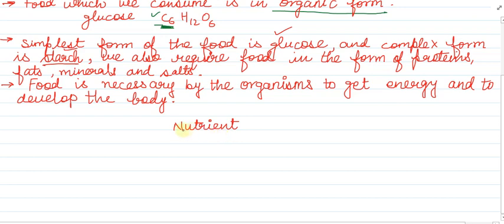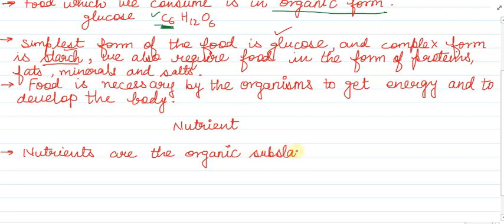So the simple definition we will write: nutrients are first of all organic substances such as carbohydrates.